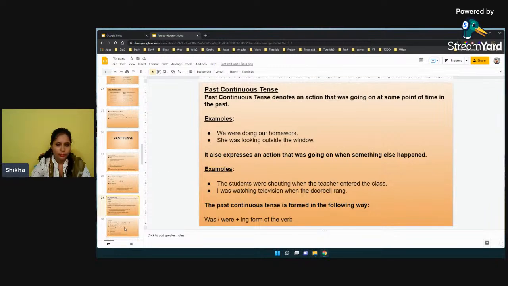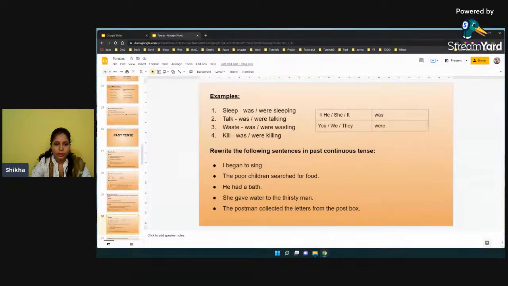I hope I'm clear. So here there are some examples, like sleep, and the options are given as was, were, and sleeping. Okay, so if I use I, I will say I was sleeping to make it past continuous tense. Yeah, past continuous tense. Okay, and then he was sleeping, she was sleeping, it was sleeping. You were sleeping, we were sleeping, they were sleeping.